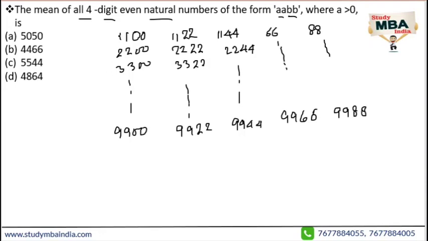Everywhere there are 9 numbers, so in total we have 45 numbers.